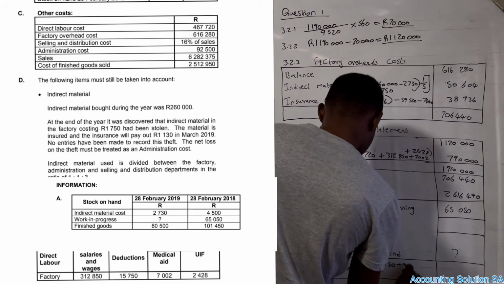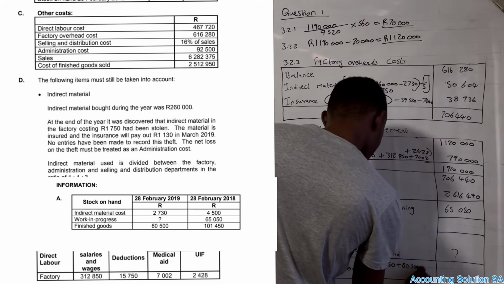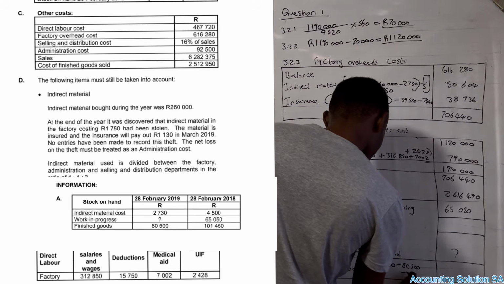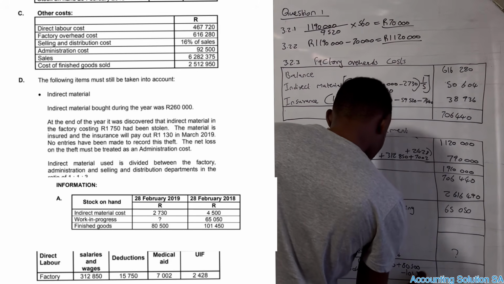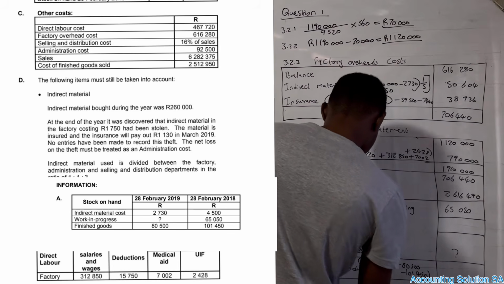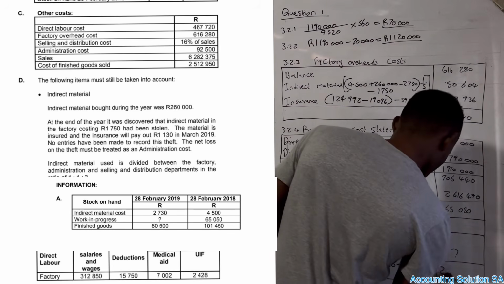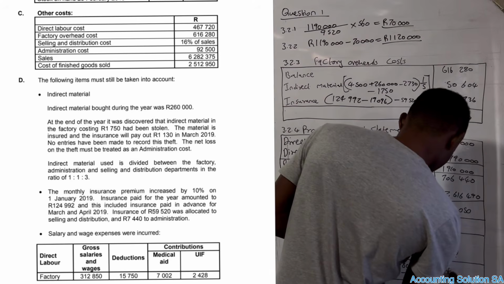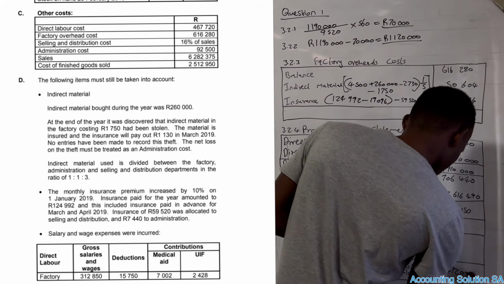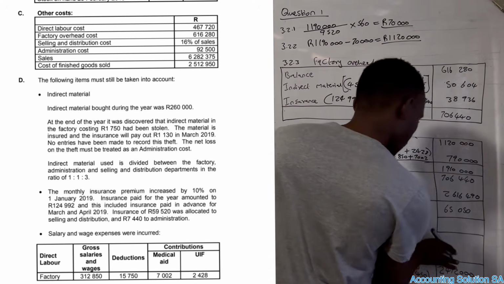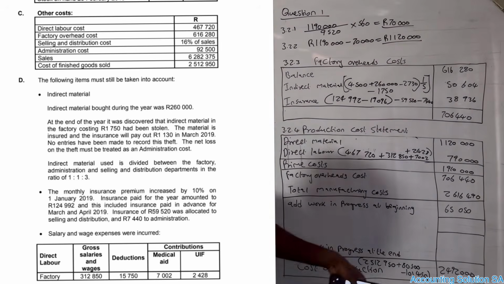We're gonna add 80,500 and minus 101,450. Then it will give you 2,492,000.